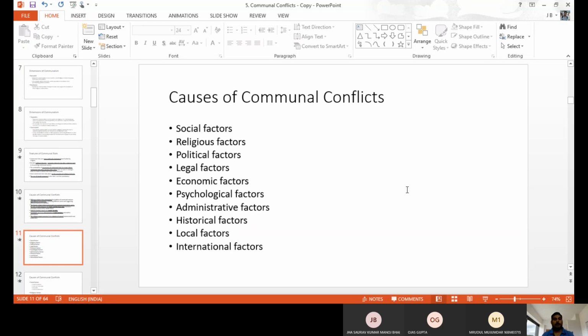Like social factors, religious factors, political factors, legal factors, economic factors, psychological factors, administrative factors, historical factors, local factors, as well as the international factors. Like this, we have a number of other general reasons for the communal conflicts. So we'll discuss one by one.